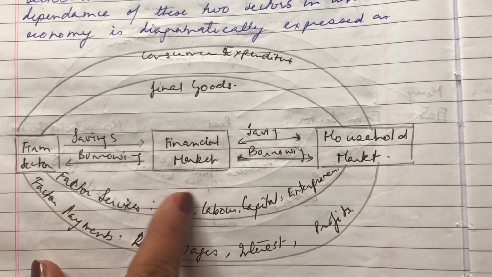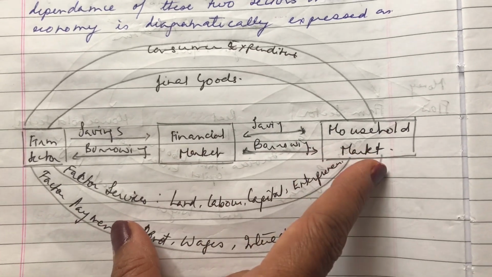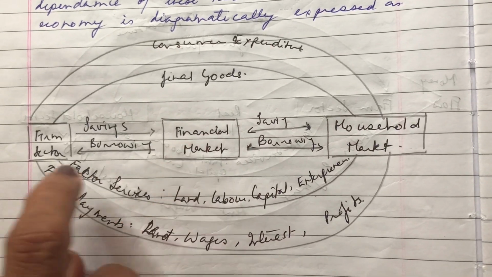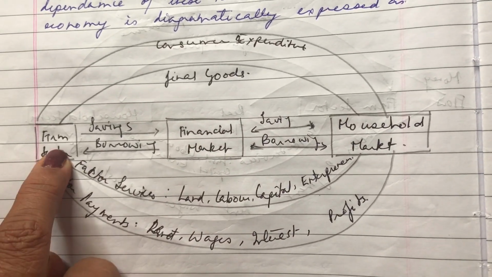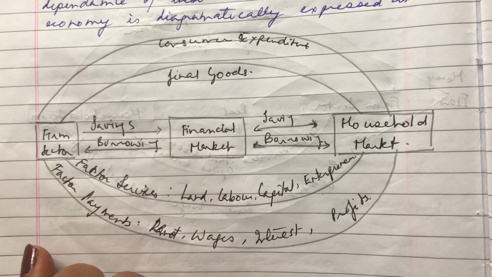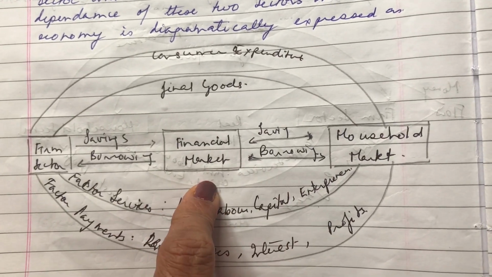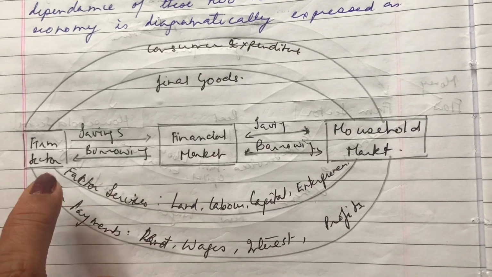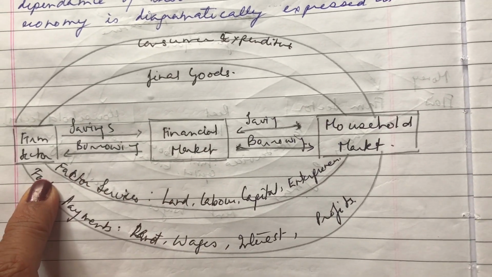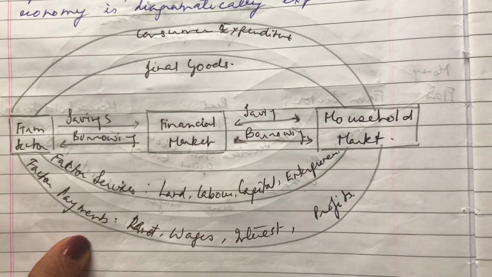Now in this, you also have a financial market to which the household, if some money is left with them, is going to save the money. From the firm also, if there's some money which they are not investing, will go as savings to the financial market. Similarly, if the household needs some money, what will it do? It will borrow money from the financial market. If the firm needs some money, it is going to borrow money from the financial sector. So this is basically how a two-sector economy will work.